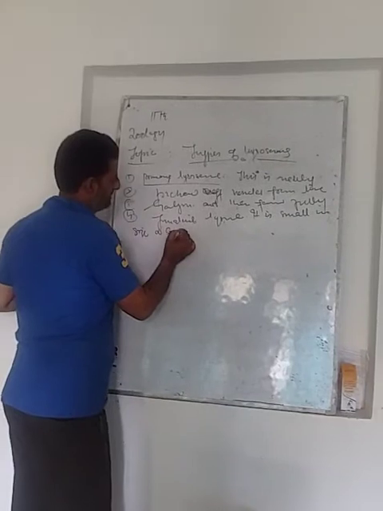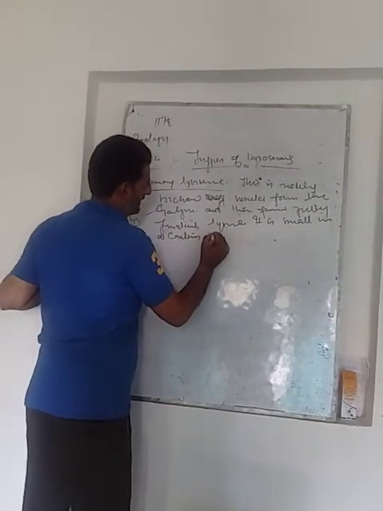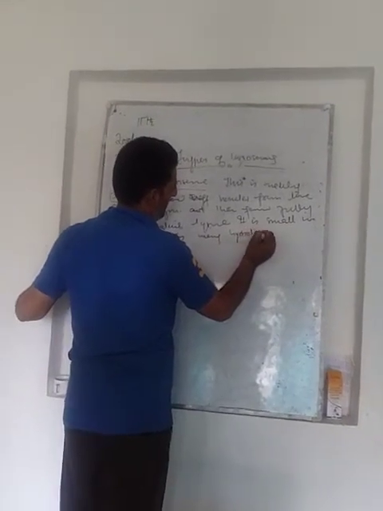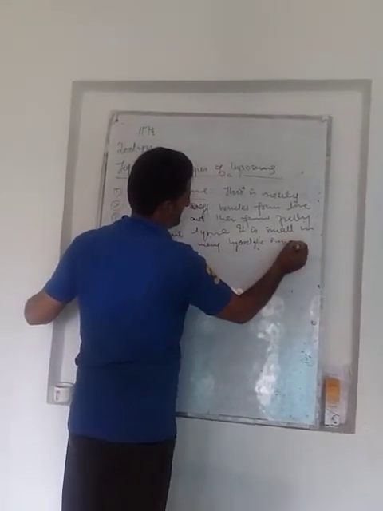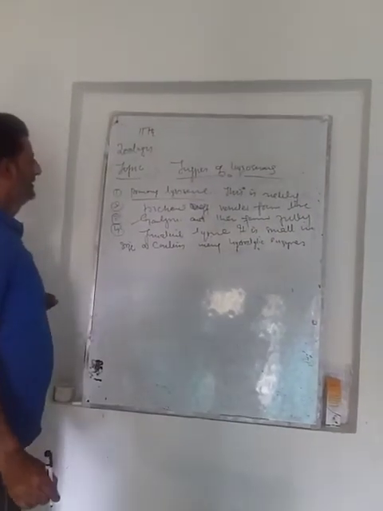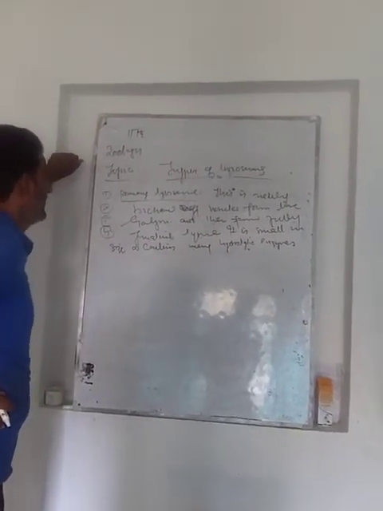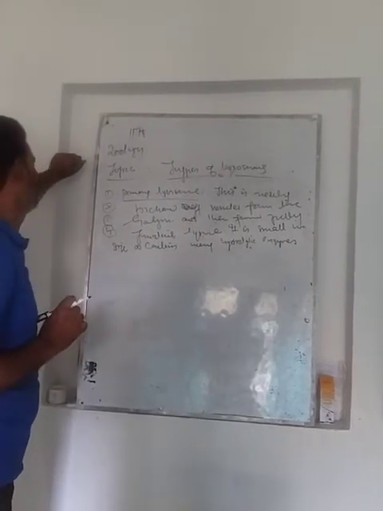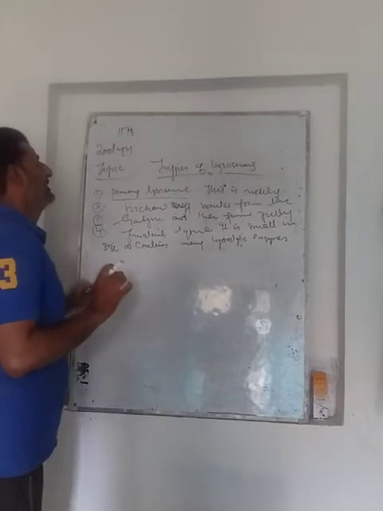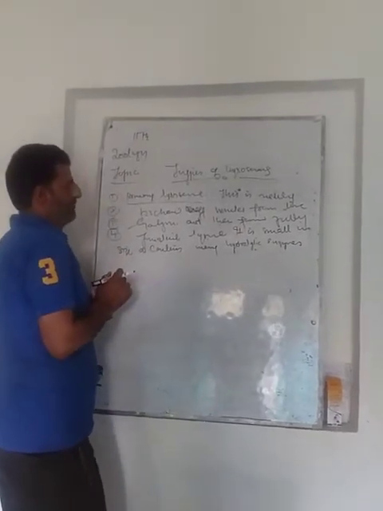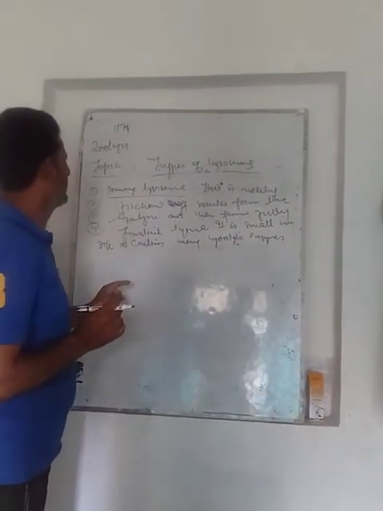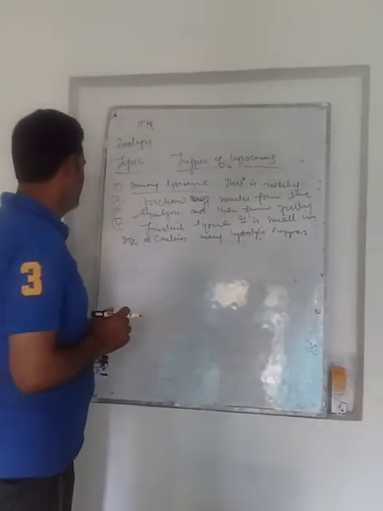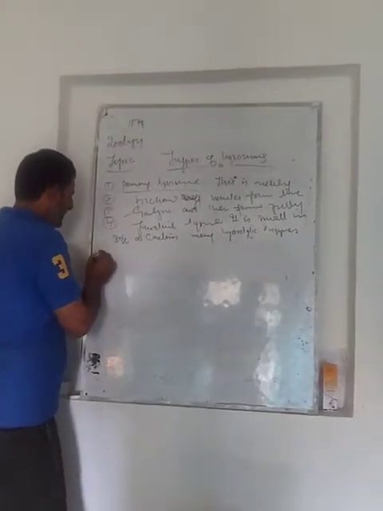And it contains many hydrolytic enzymes. Dear students, this is the primary lysosome, and it is actually newly pinched off vesicles from the Golgi apparatus, and then it forms a fully functional lysosome. This primary lysosome is small in size, and it contains many hydrolytic enzymes. This is about the primary lysosome.